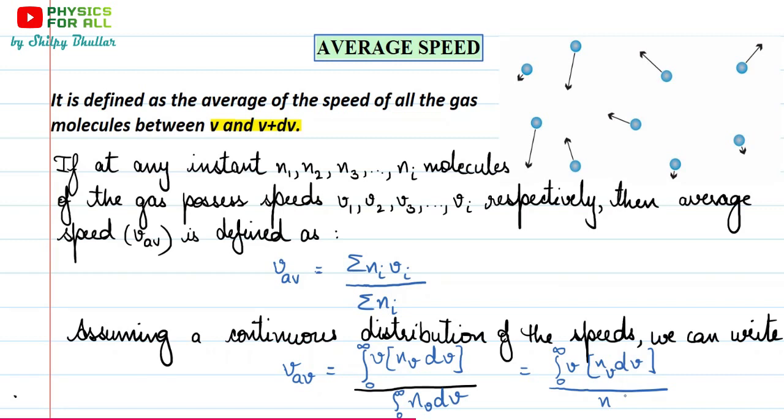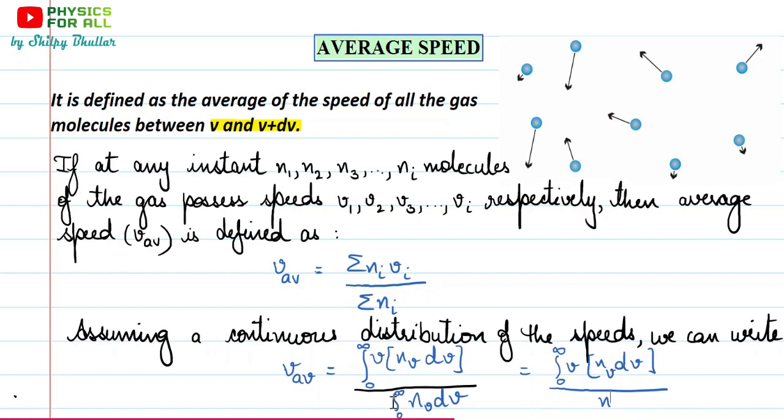But counting each of them one by one is difficult, but in general we can know the quantity. I hope you can understand this difference. In general, we can know the quantity, how many molecules there would be. But if you go on counting each of them one by one, then that is impossible. This is the reason why we switch to integration instead of summation.